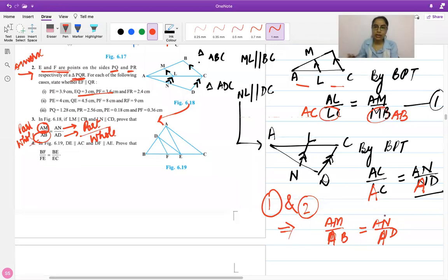All the questions that will follow will be done using BPT and the converse. सारे क्वेश्चंस मोस्टली इसी पैटर्न पे होंगे. आपके पास अलग अलग ट्राइंगल्स बनेंगे, या उनमें बीपीटी लगेगी या उनमें कन्वर्स ऑफ बीपीटी अप्लाई होगा, and you will get the required result. Like this is the easiest exercise out of the 6 exercises that you have. 5-6 exercises are there. This is the easiest exercise. You only have to work with ratios.